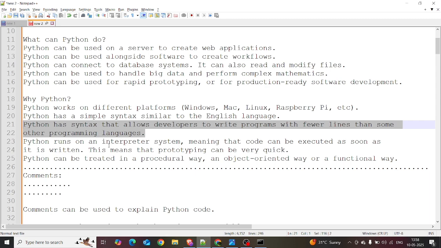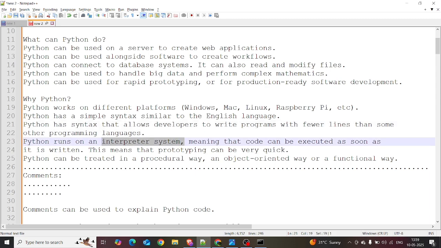Python runs on an interpreter system, meaning the code can be executed as soon as it is written. Note the point: Python is an interpreter system, so it can be executed line by line. Python can be treated in a procedural way, and it's also an object-oriented programming language. In the previous video, we discussed object-oriented programming: abstraction, polymorphism, encapsulation, and many other things.